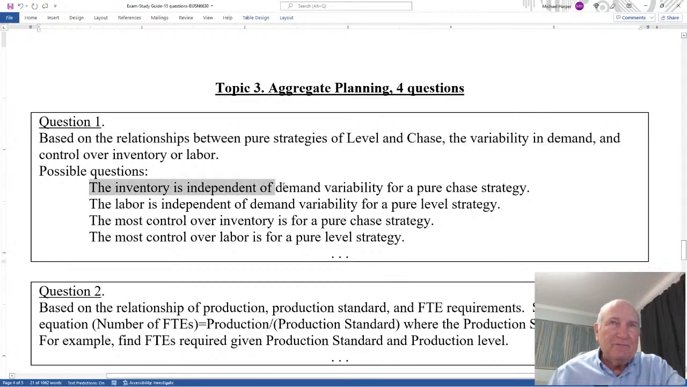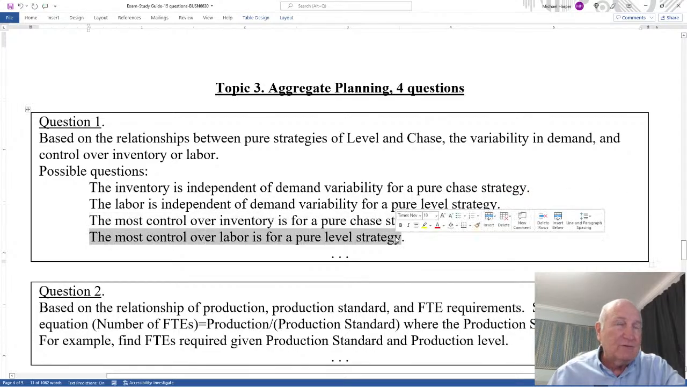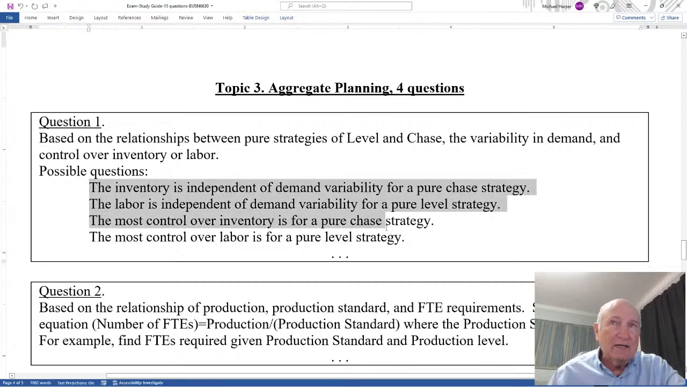Possible questions: Inventory is independent of demand variability for a pure strategy, pure chase. Labor is independent of demand for a pure level. The most control over inventory is for pure level. The most control over labor is for level. So that's the kind of questions I could ask.